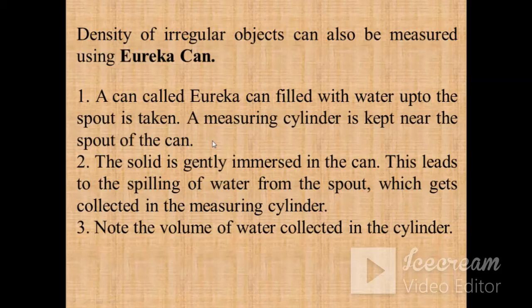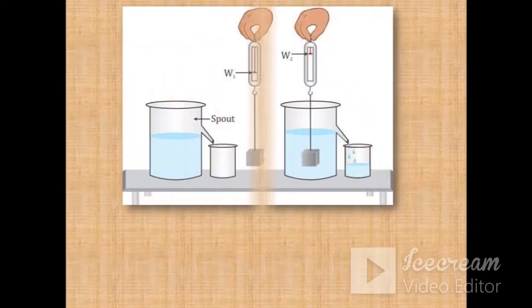Then you will keep a measuring cylinder in front of the Eureka can. When you dip an object inside this Eureka can, the water is going to spill out from this spout and it will start filling into this measuring cylinder. This excess water which comes out from the spout, the volume of this water will be equal to the volume of the object whose volume you want to measure. So now you can take the reading from this measuring cylinder. You will get the volume of this irregular solid.